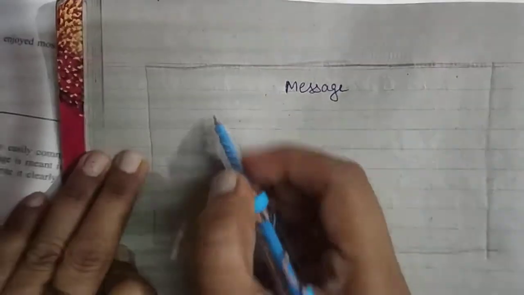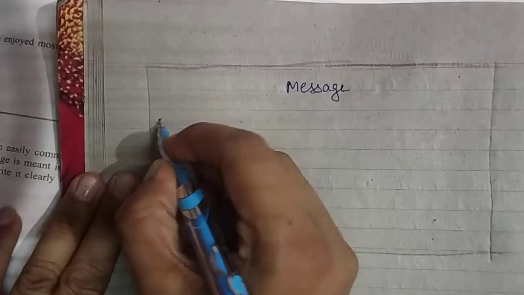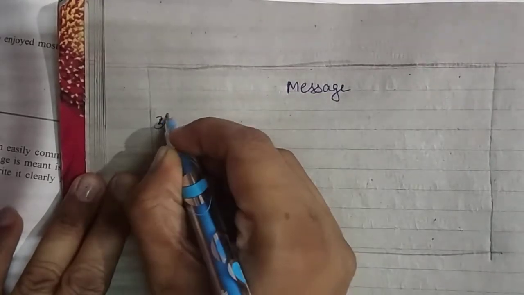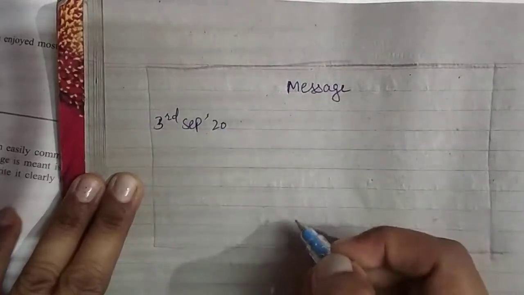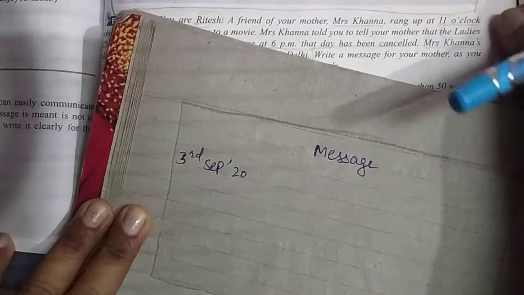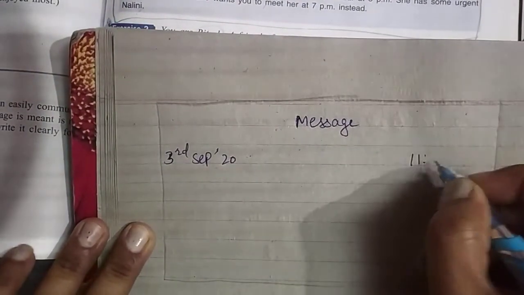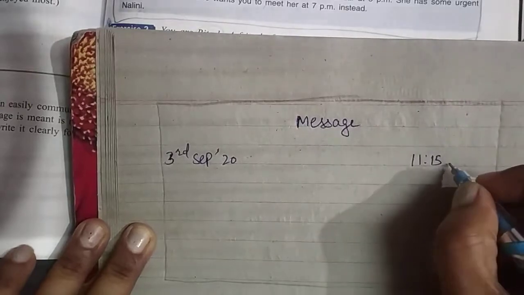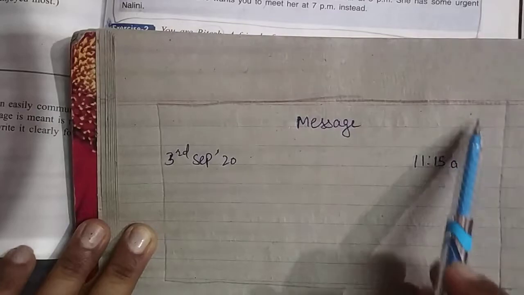Then the next line, date, whatever date you write. Suppose today is 3rd September 2020, and he gave a call at 11 o'clock, so you will leave that message near about 11:15 because you have to go for tuition. So you will write the time according to that.